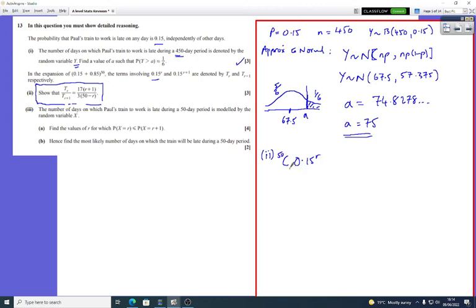Put that in brackets to the power r, and that's going to be times by 0.85. That's here, it's going to be 50 minus r.